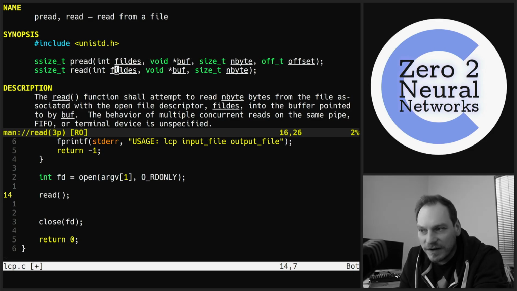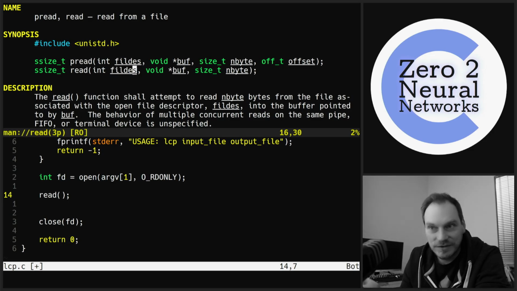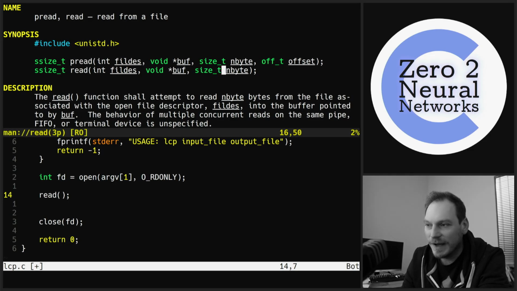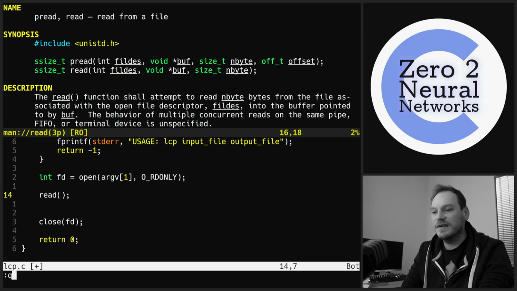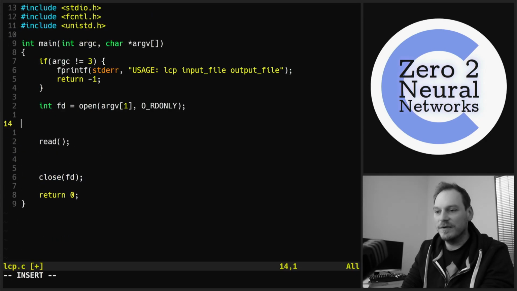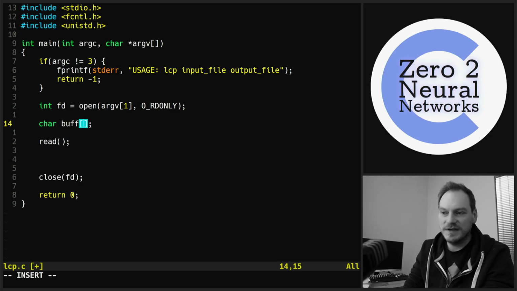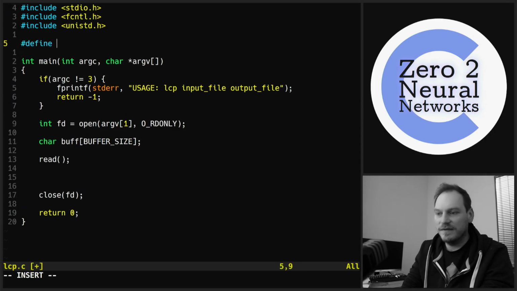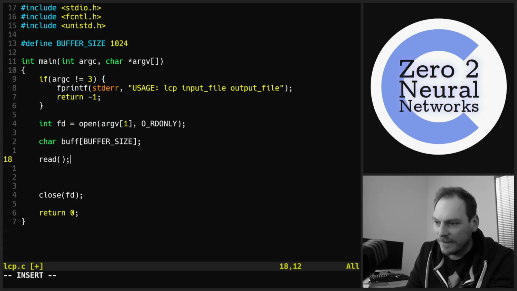So read, we've got a file descriptor. We've just created a file descriptor. We need a buffer to save our read data into, and we need a number of bytes we want to read when we make this call. So we need a buffer before we do our read. So we need a char buff, which is going to be an array, and let's make it the size of BUFFER_SIZE, which we'll define up at the top here. Define BUFFER_SIZE and make it 1024.